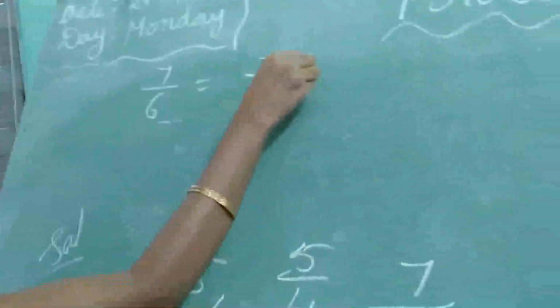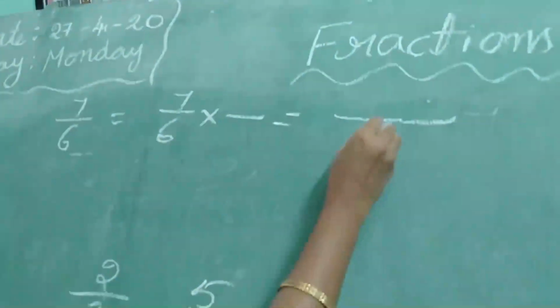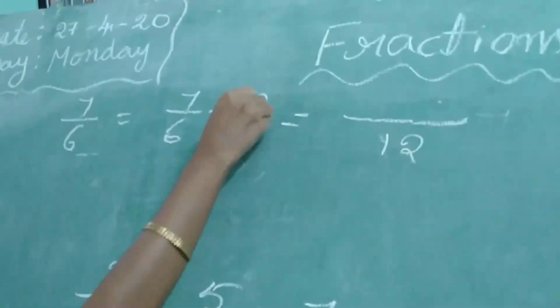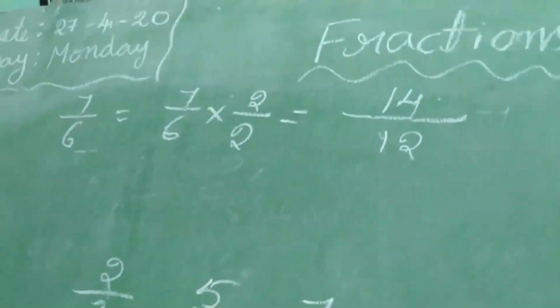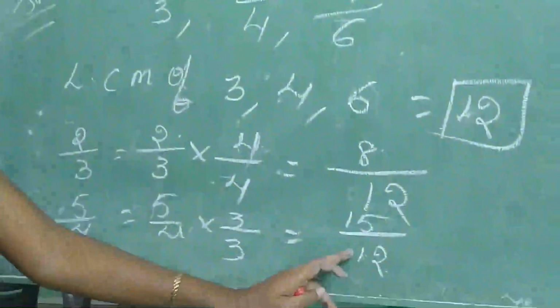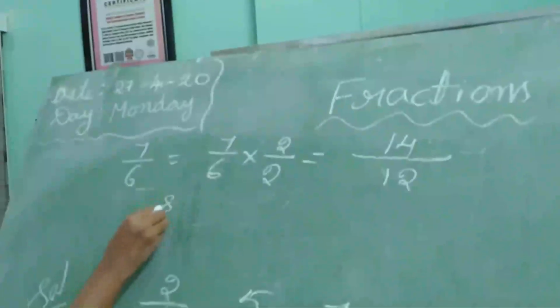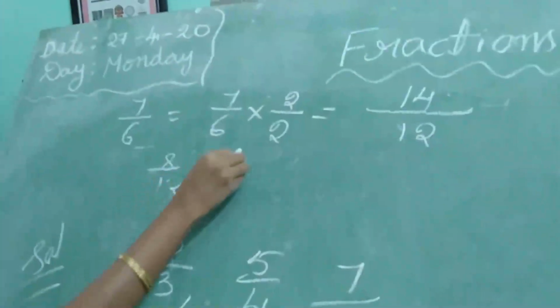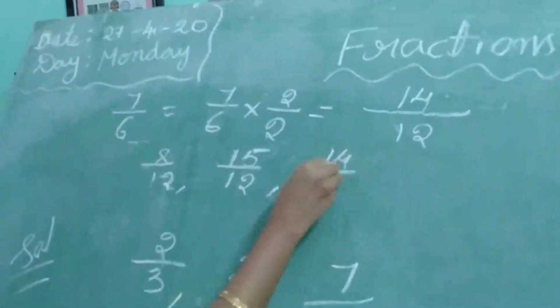7 by 6 into... which number we have to keep? LCM what? 12. 6 2s are 12. So 2 by 3 means 8 by 12. 5 by 4 means 15 by 12. 7 by 6 means 14 by 12. So again you have to write 8 by 12, 15 by 12 and 14 by 12.